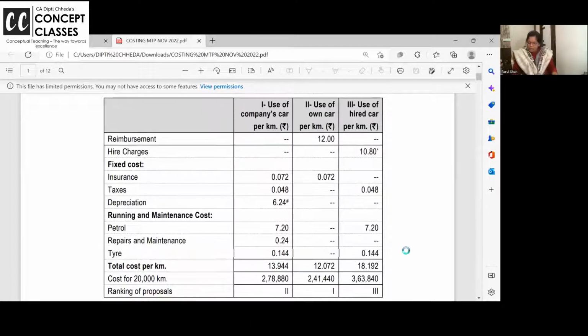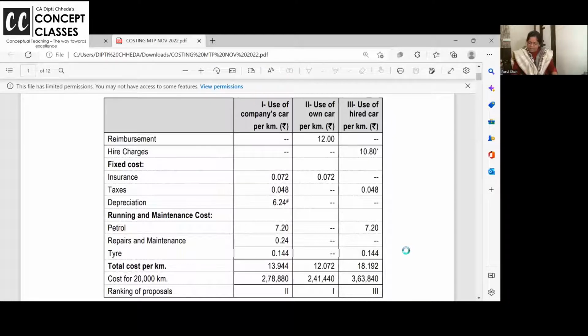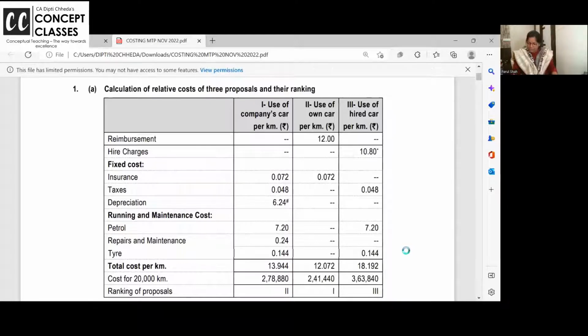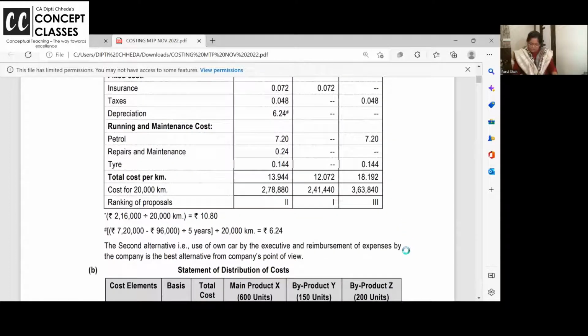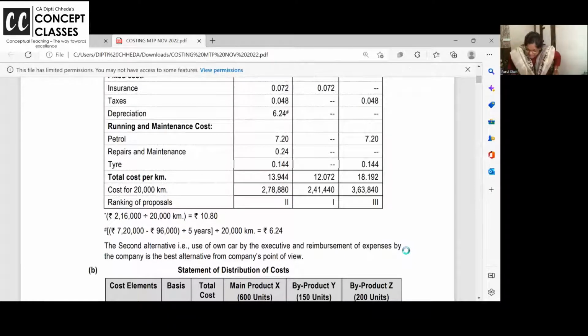If you ask him to use his car, you need to pay him 12 rupees and insurance. If he's taking on hire, you need to pay rent of the car and some taxes and all. So these are three different options. You get the cost per kilometer multiplied by 20,000 kilometers. In which option is your cost least? Second option. Go for it.